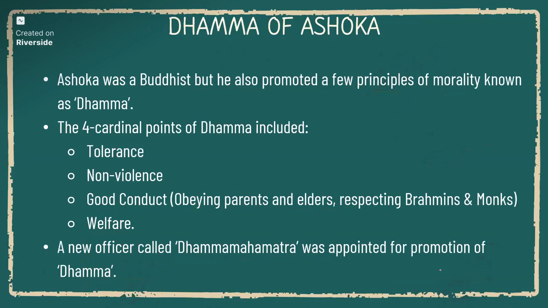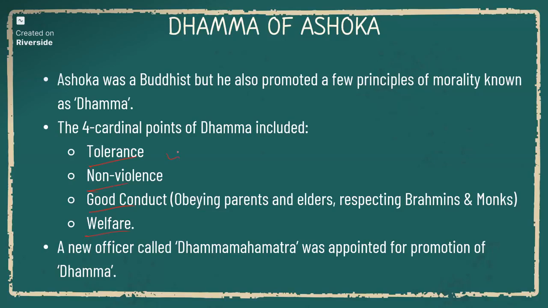So, what is the Dhamma of Ashoka? Let's see about the Dhamma of Ashoka. Ashoka was a Buddhist. He started to follow Buddhism and he also promoted a few principles of morality known as Dhamma. The four cardinal points of Dhamma include tolerance, non-violence, good conduct, and welfare. Good conduct means obeying parents and elders, and respecting Brahmins and Buddhist monks.